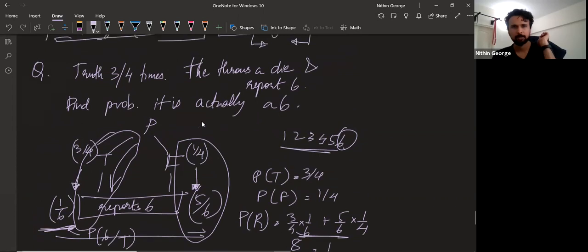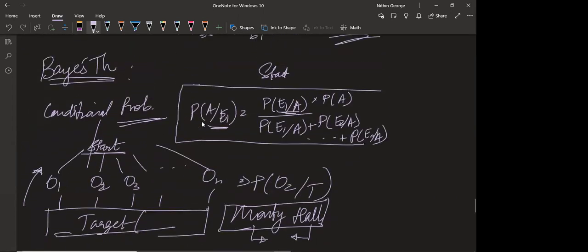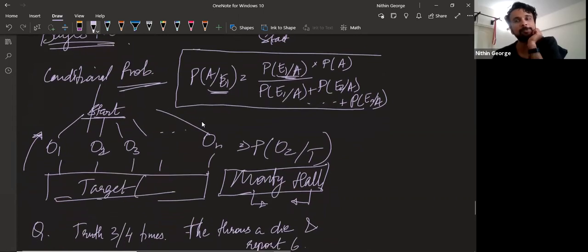So we'll do a couple more problems in Bayes. Sir, where are we actually using Bayes theorem over here? That is what I'll explain in the beginning of the next class. I want you to try to learn about this, go through the Monty Hall problem, and try to use it wherever you can. I'll explain where and how it can be used. It can be used anywhere.